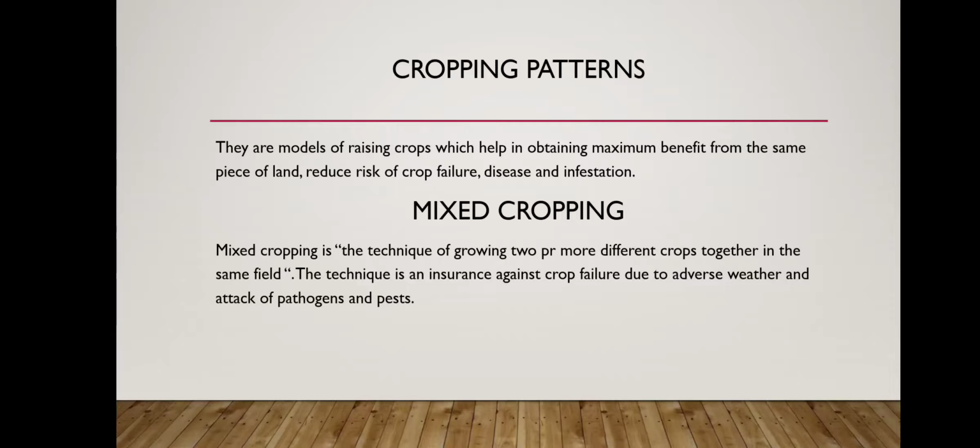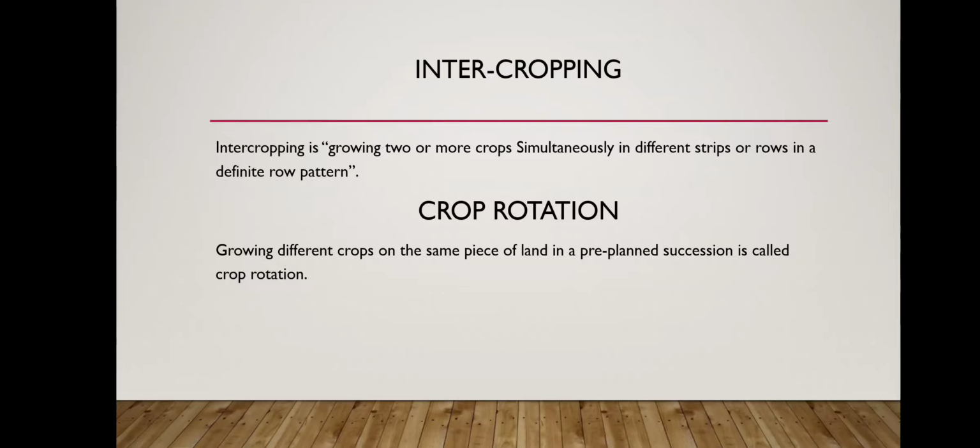So among the cropping patterns, mainly three types are there. First is mixed cropping. Mixed cropping is the technique of growing two or more different crops together in the same field. The technique is an insurance against crop failure due to adverse weather and attack of pathogens and pests. So mixed cropping means growing two or more different crops together in the same field.